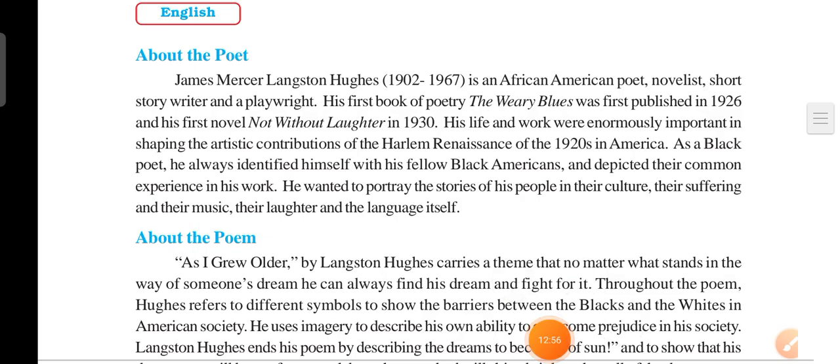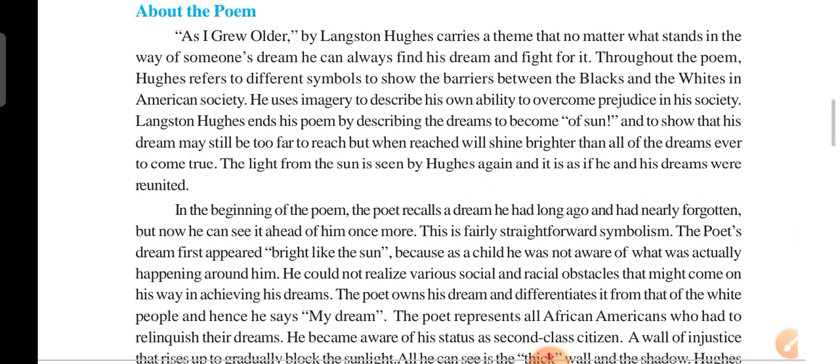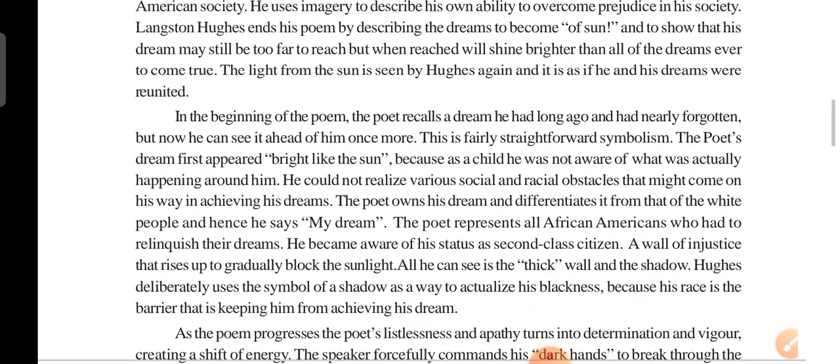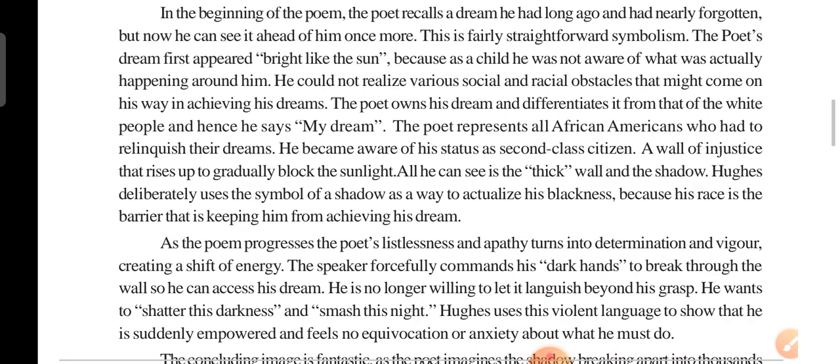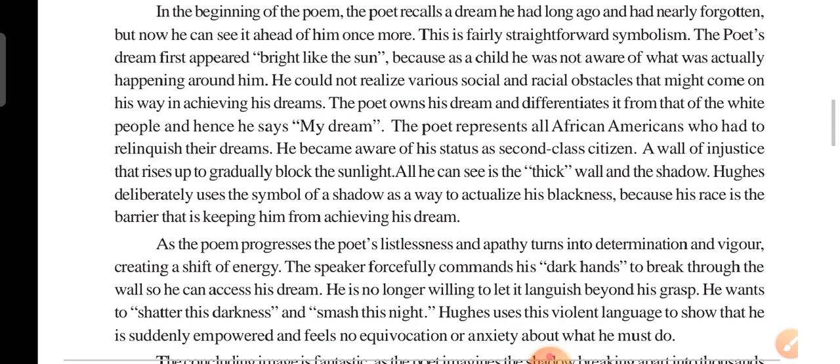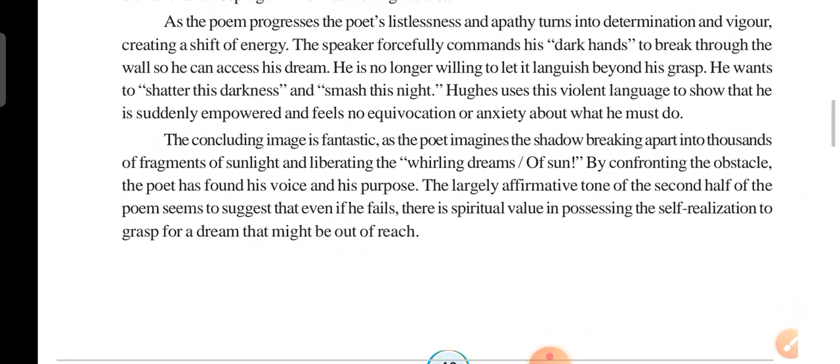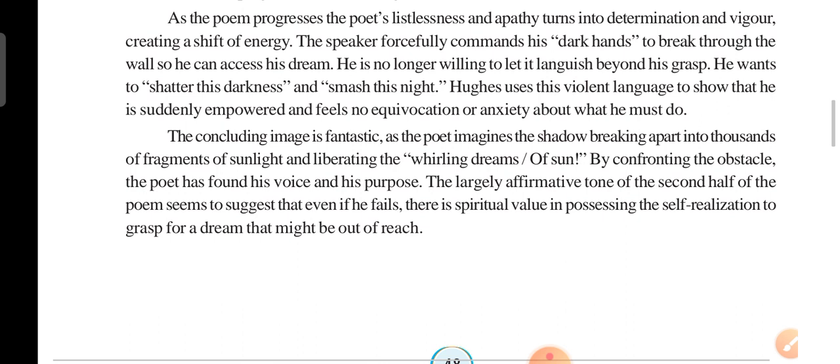Next, what is the theme of the poem? As I grew older, Langston Hughes. About the poet. About the poem. So prose and poetry, I finished the questions and answers. Next we will be moving on to the third bit, that is the extensive reading.